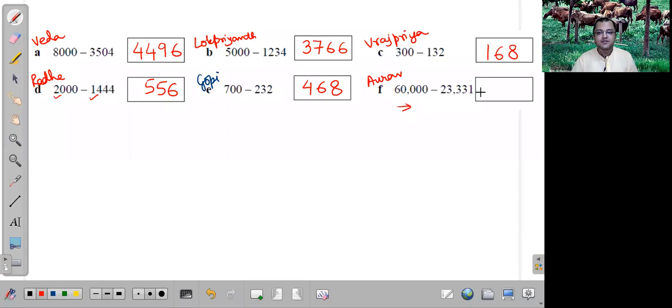Okay, Prabhuji. So 6 minus 3 is 3, plus 1 makes 3. Then after 3, we go to 9 minus 3. That's 6. Then 9 minus 3 is 6. Then 9 minus 3 is 6 again. So triple 6. And 1 from 10, the last one is from 10. So 10 minus 1 is 9. The last one is 9. Yeah. So is it easy or hard?